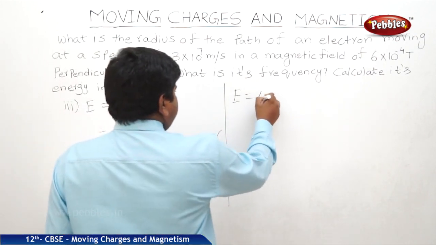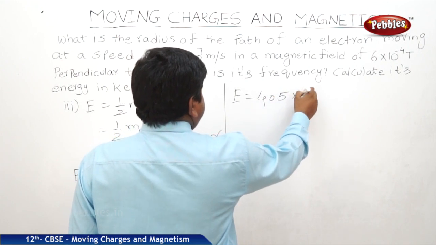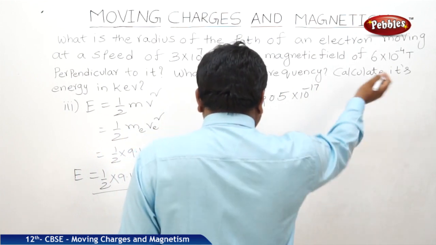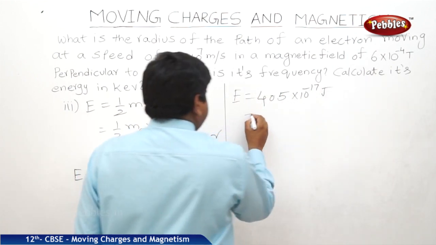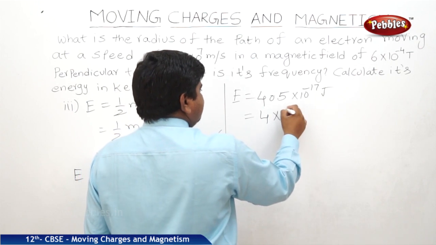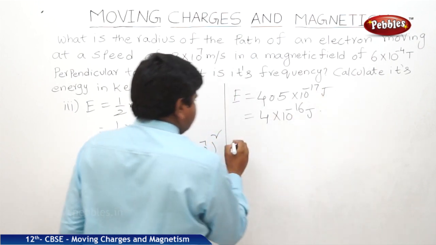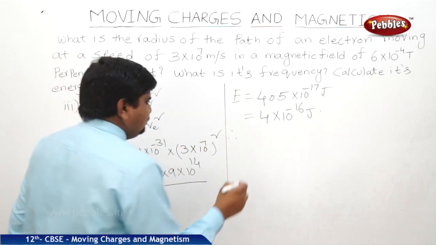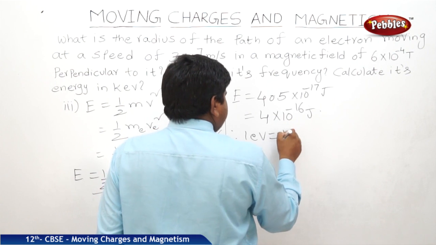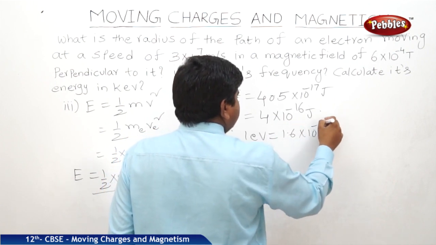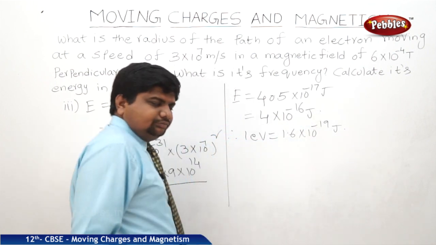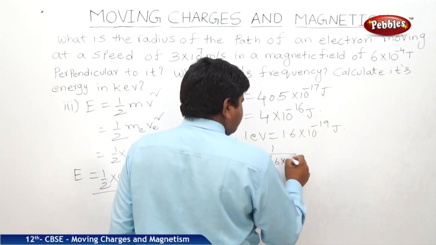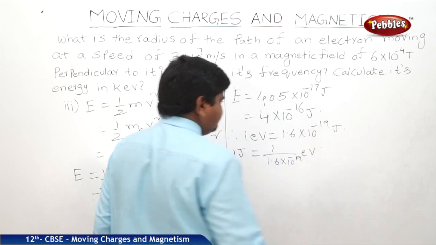So therefore 40.5 into 10 to the power of minus 17 joules. So this will be equal to 4 into 10 to the power of minus 16 joules. But we should find out the answer in kilo electron volts. Therefore 1 electron volt is equal to 1.6 into 10 to the power of minus 19 joules. 1 joule is equal to 1 by 1.6 into 10 to the power of minus 19 electron volts.